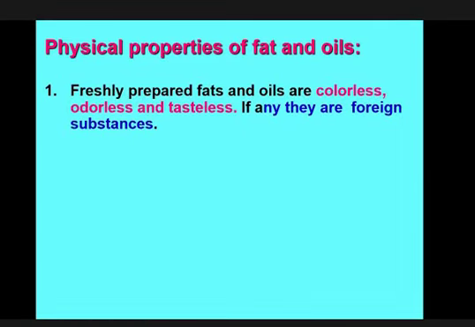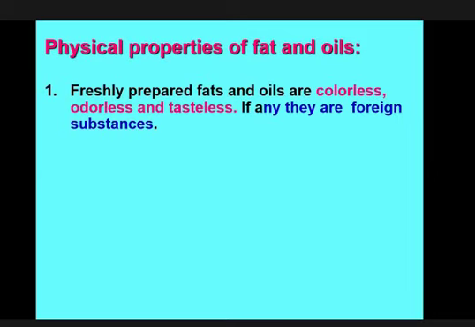and oil. If it is a very healthy fat and oil, then you will find it colorless, odorless, and tasteless. A healthy fat has no color, no odor, and no taste. But if some foreign substance is added to it, that is called fortification, then a fat may have some color, odor, and taste. But if it is not added, then freshly prepared fats and oil will be colorless, odorless, and tasteless.